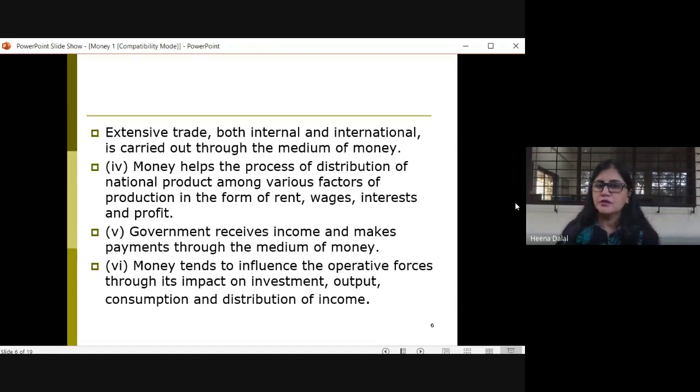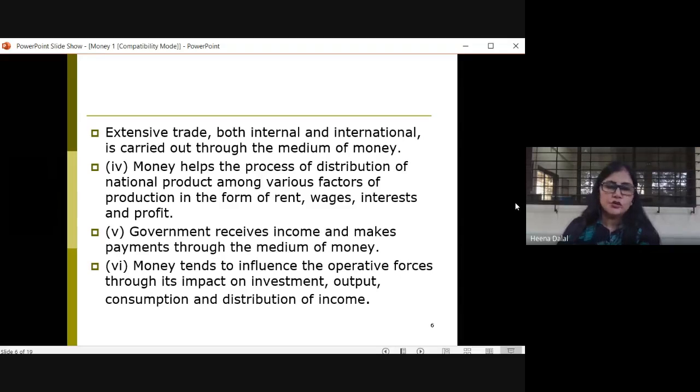I repeat, it helps in internal trade and international trade. It helps in the distribution of the income amongst the different factors of production in the form of rent, wages, interest, and profit. It also helps the government in receiving the incomes and in making the payments, correct?